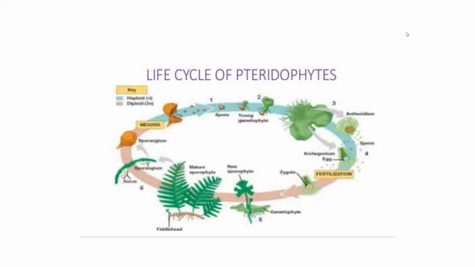Spores give rise to the gametophytic generation called prothallus, which is short-lived and independent. The gametophytes produce multicellular sex organs: antheridium, which produces antherozoids, that is male gametes, and archegonium, which contains an egg, that is the female gamete. The antherozoid fertilizes the egg and forms a diploid zygote. It develops into an embryo which differentiates into the sporophyte.